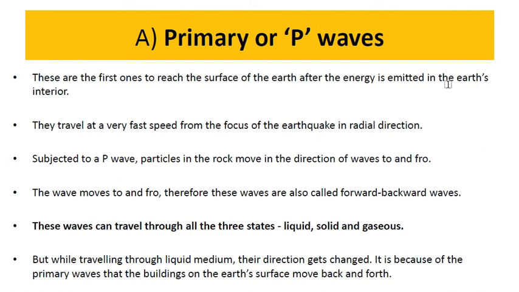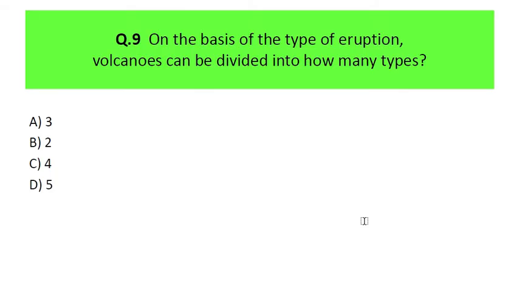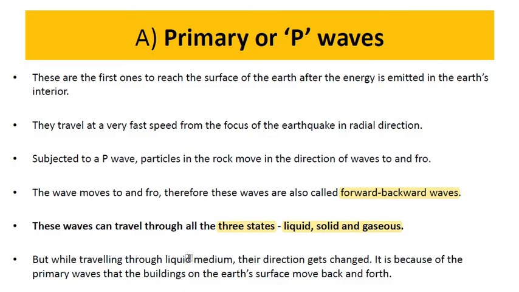आगे पीछे मूव करते हुए ये पार्टिकल्स जो होते हैं इस वेव के वो मूव करते हैं. Okay, because of this wave, the particles in the earth's interior move to and fro, therefore these waves are also called forward backward waves. Remember, this is another name for primary waves, that is forward backward waves. These waves can travel through all three mediums or all three states of matter, that is liquid, solid and gaseous. Okay, but while traveling through liquid medium their direction changes.